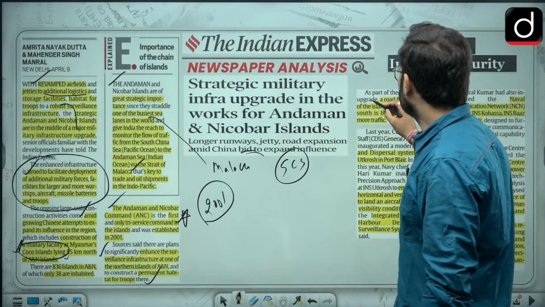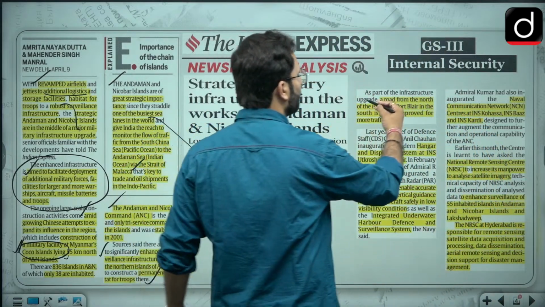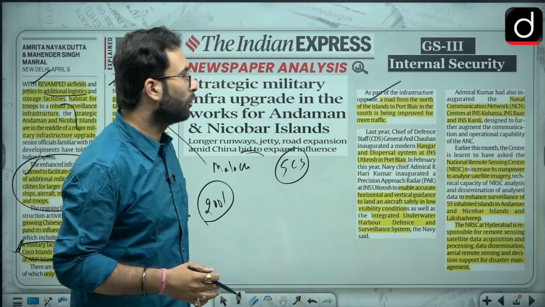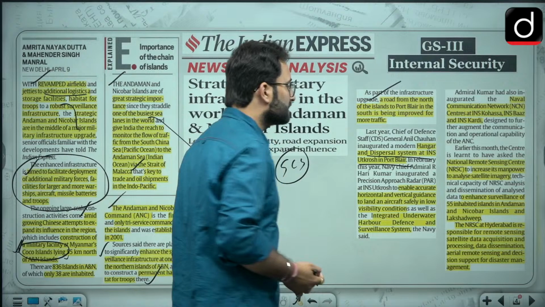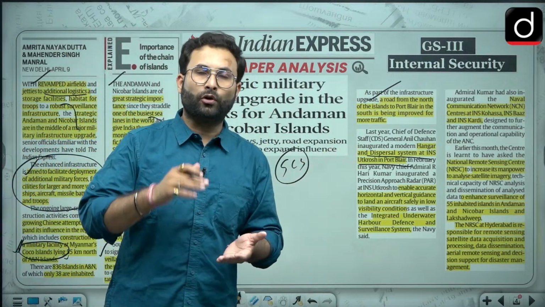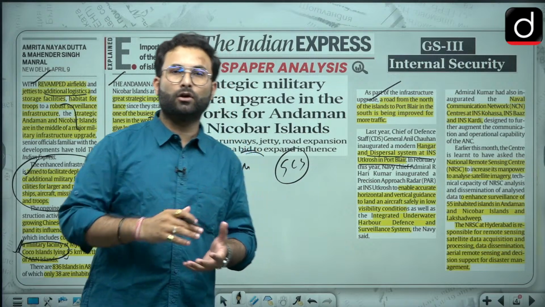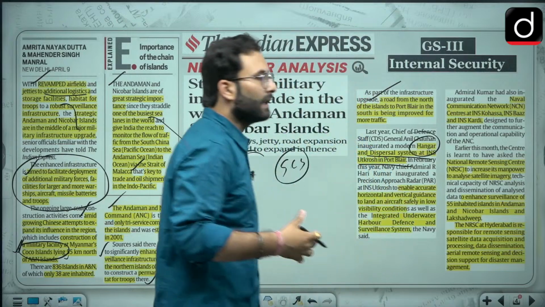Here you can say what they are building is certain things: the road from the north of the island to Port Blair. Then there is the hangar and dispersal system at INS Utkarsh in Port Blair. Hangar and dispersal system means that for the horizontal and vertical landing of the aircraft, they are going for these hangars. Modern hangars they are trying to build.